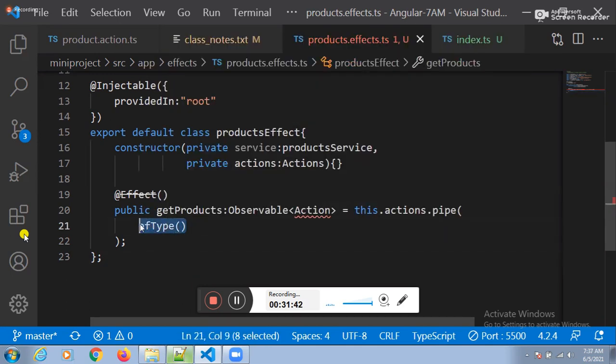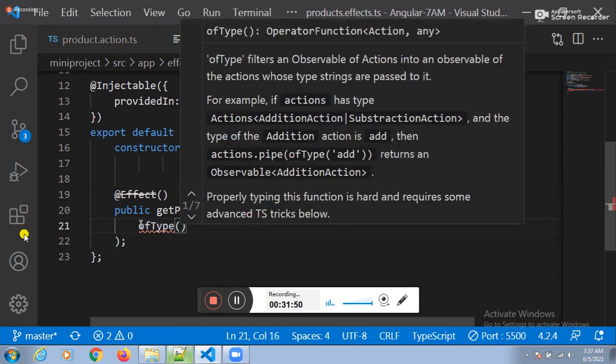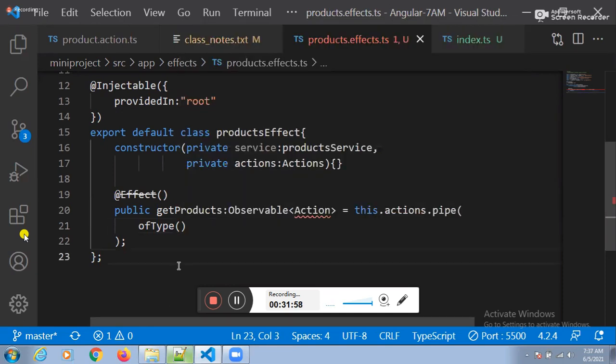Guys, how many actions you have? Three actions. To execute the first action, we need to go for one function. Which function? Of type. That is the API they provided. Don't worry about it here. Next one, of type function is for hitting the server. Exactly. Every time whenever we have to hit server, we'll use this function only, right?